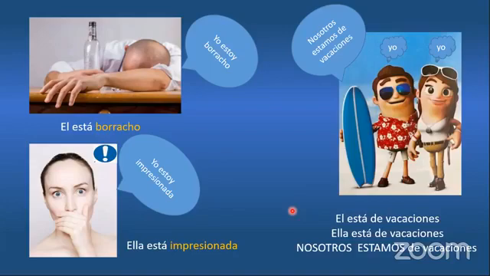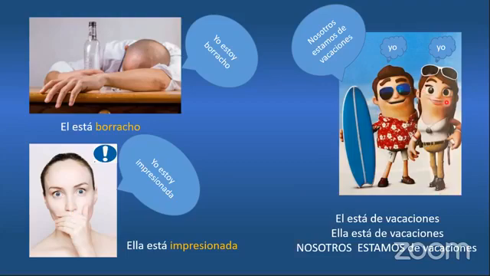Look at these situations, these very particular conditions. He has drunk all this bottle and he says, I am drunk. Yo estoy borracho. If I look at him, I can say, look at that guy, él está borracho. I am talking in third person. Look at her. She is like, yo estoy impresionada. I am impressed. If I look at her, I'm saying, ella está impresionada. She is impressed.